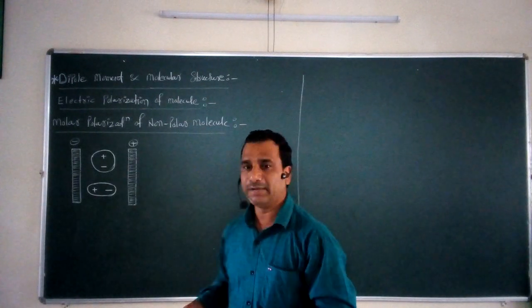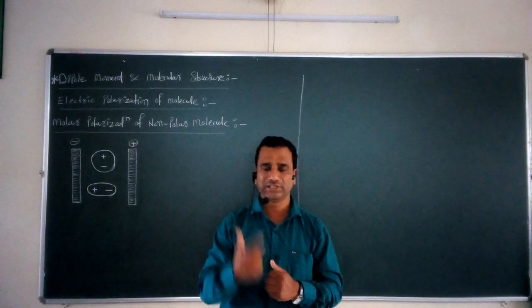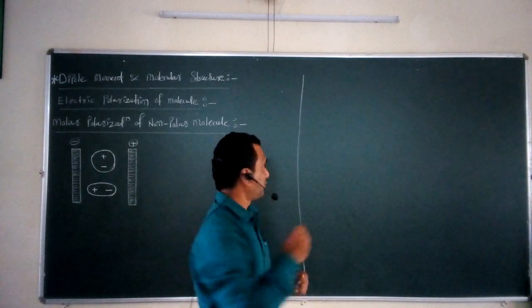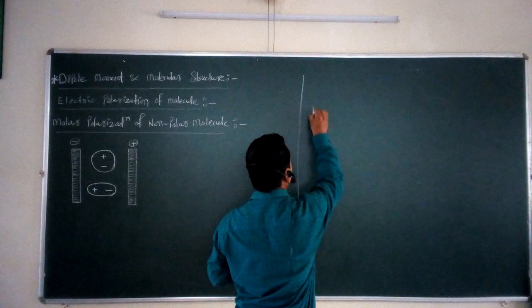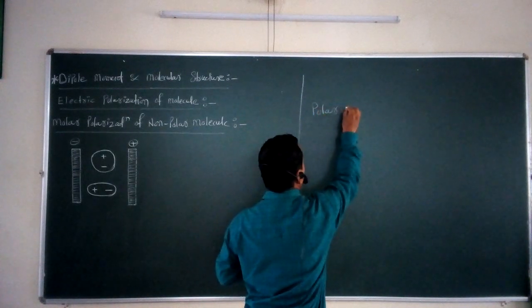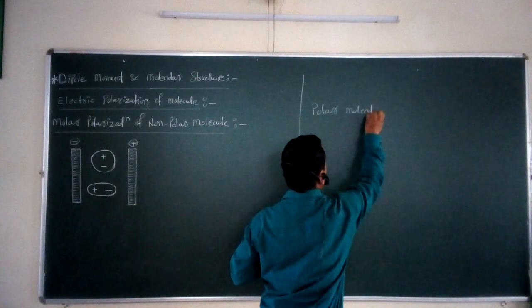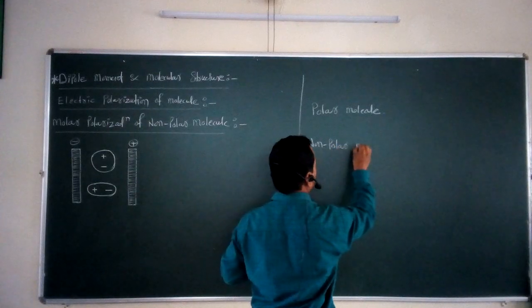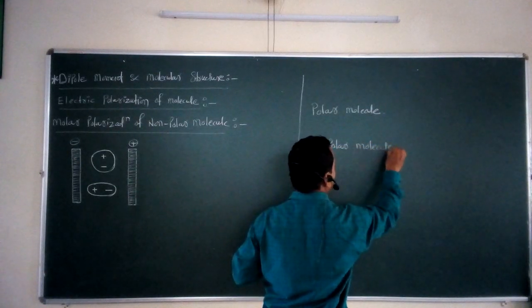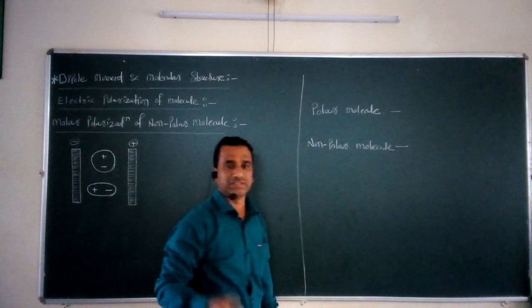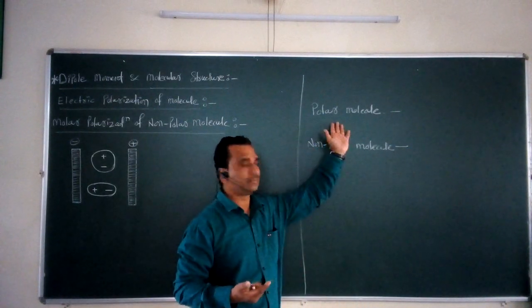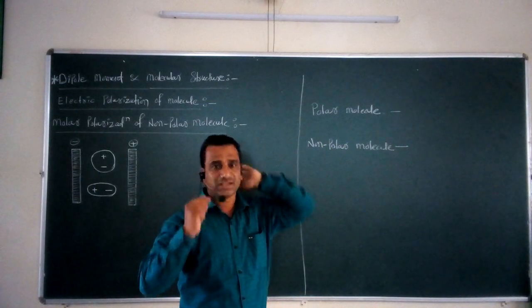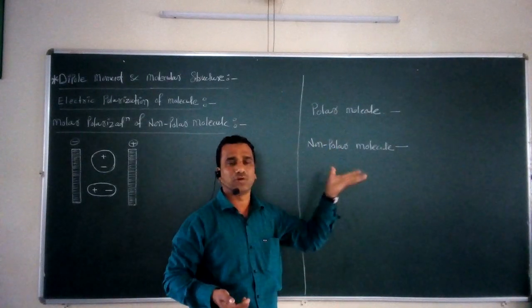We know very well that depending upon the electrical distribution in a molecule, the molecule is classified into two important types. One type is a polar molecule, and the second type is called the non-polar molecule. These are the two important types of a molecule depending upon the electrical distribution present in a molecule. Now the question arises, what is meant by a polar molecule, and what is meant by a non-polar molecule?